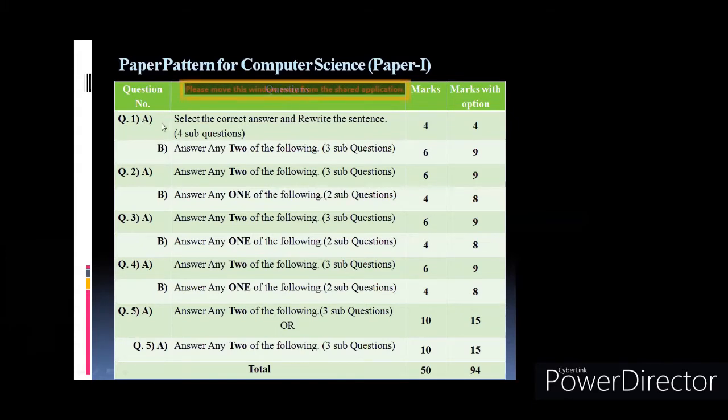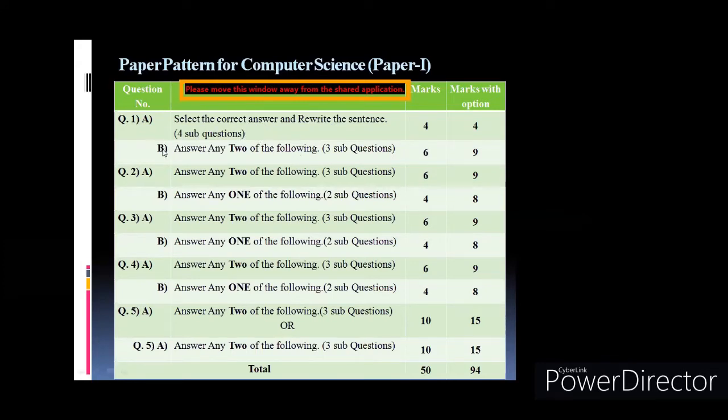Now we'll see with respect to paper 1. In question number 1 you have MCQs, where you read the statement, select the correct answer and rewrite the sentence. Most of the time we have observed that students only write the answer and lose half marks there. Even if your answer is correct, you lose half marks, which matters when you score more than 40 or 45. So just remember, you have to rewrite the entire statement with the correct answer. So 4 questions are there for 4 marks.